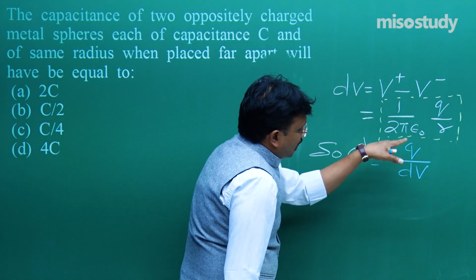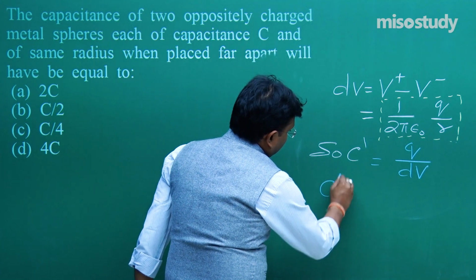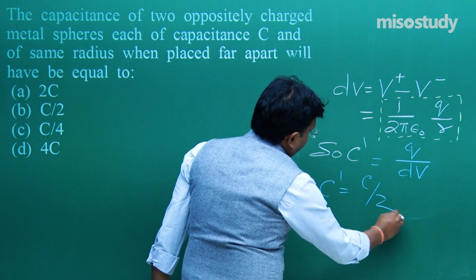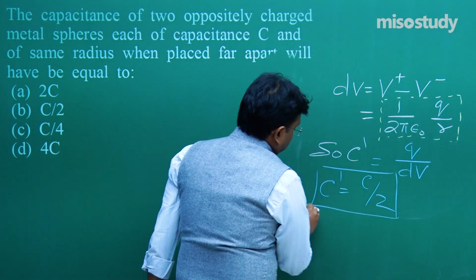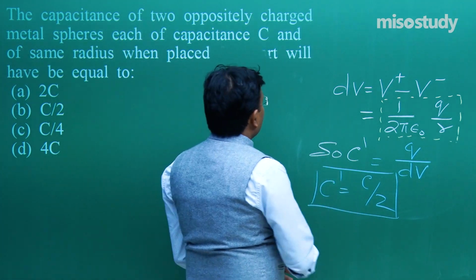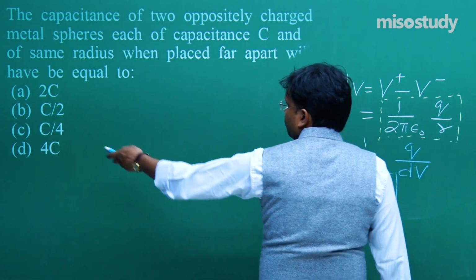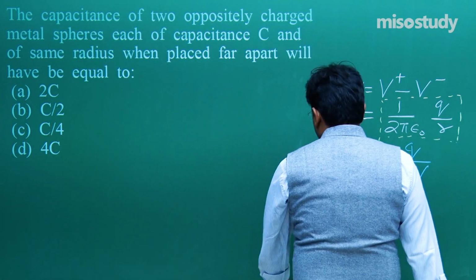Put it over here, solve it, you will get C prime is equal to C by 2. Simple question, simple solution, that is B.